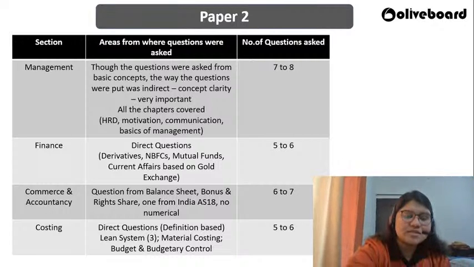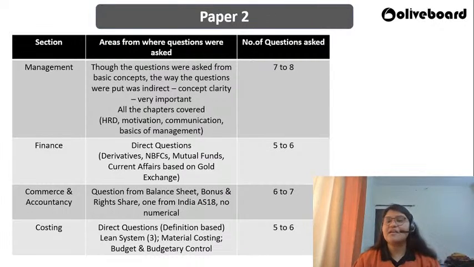Next, coming to the costing section, guys, very well distributed. Again, I would say they have not left the topics within sections as well. So direct questions, definition based, nothing for you to ponder upon much, but your basic understanding would have been the key for you. From lean system, which is the second half of the costing syllabus, there were 3 questions, and there were questions on material costing, budget and budgetary control.